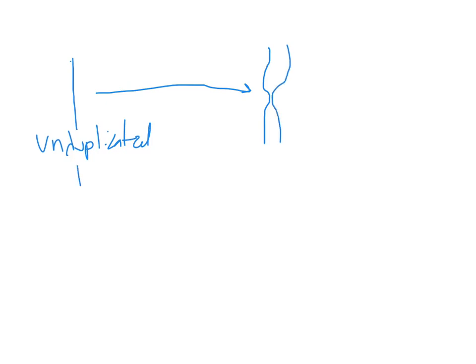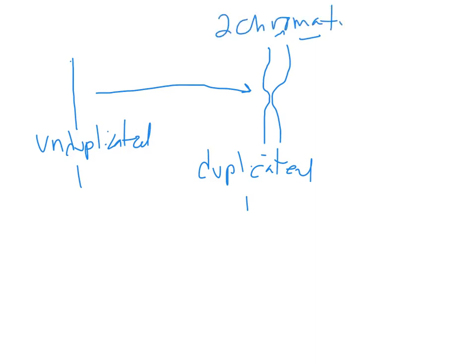So this is one unduplicated chromosome. This is one duplicated chromosome. And when the duplicated chromosome occurs, the copies happen to stay together for a while. So these copies in the duplicated chromosome are called chromatids. So here are two chromatids.